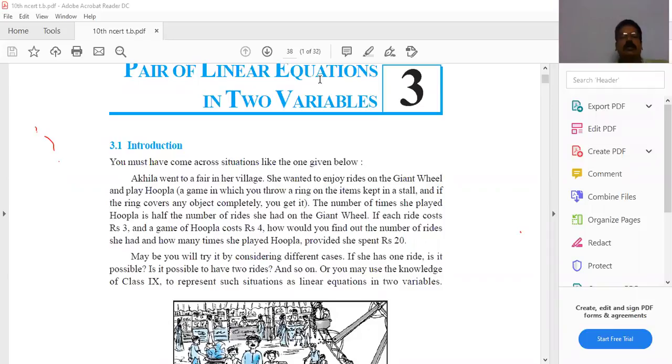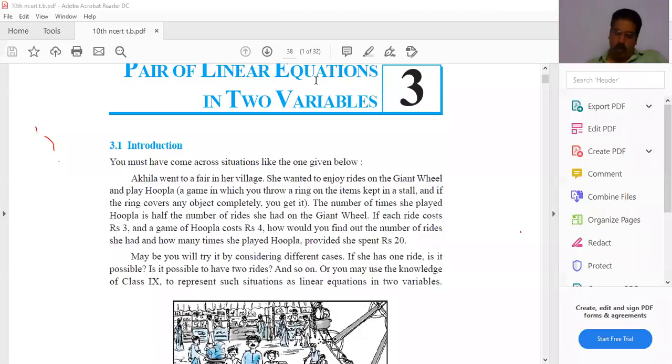A straight line plotted, sir. It gives a straight line plotted on a graph. Linear equation means an equation of degree 1, where the power of the variable is 1. A power of the variable of 1 is called a linear equation. Now, you know pair of linear equations in two variables.